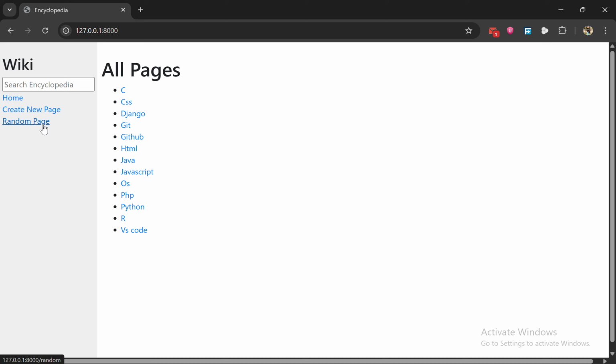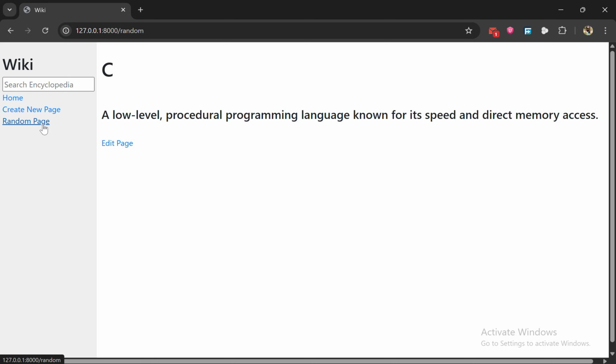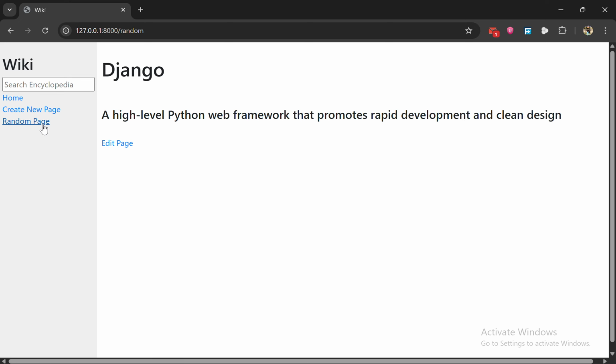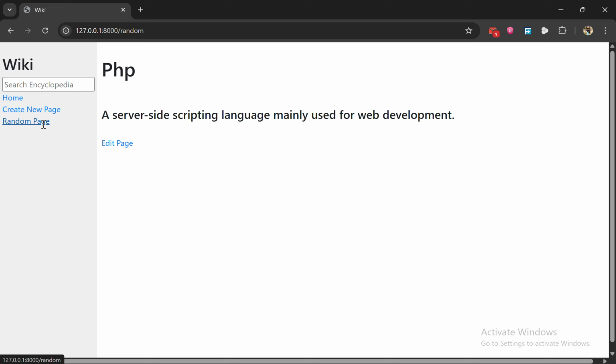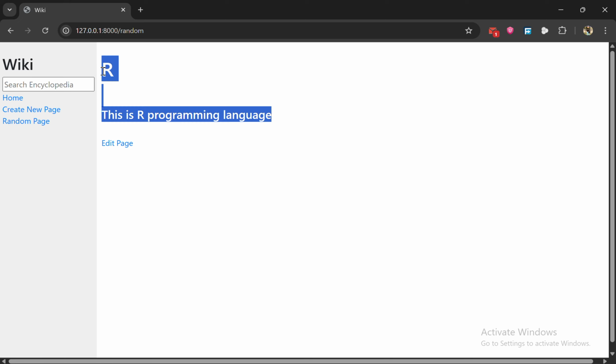If I click on random page like here, it will go to a random entry. If I click again, another one, again, another one, and so on. They are different, various entries, as you see. For example, this is our programming language.